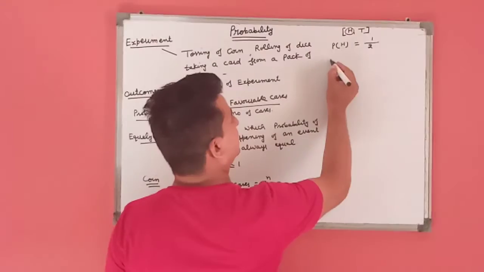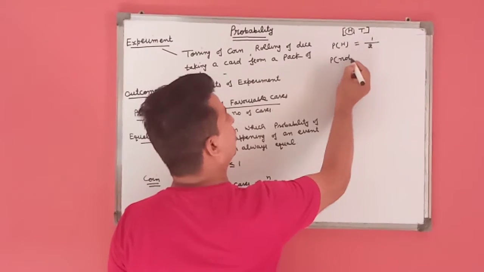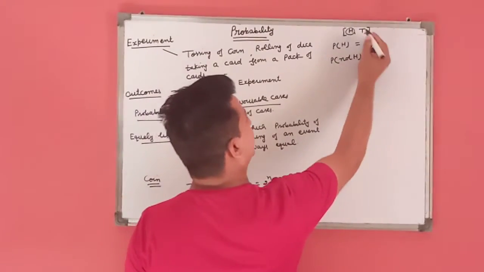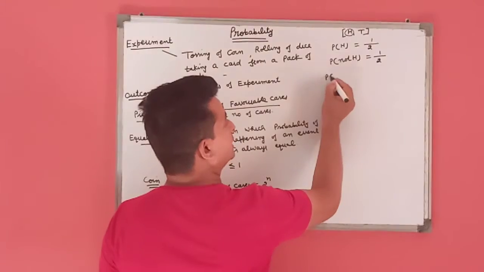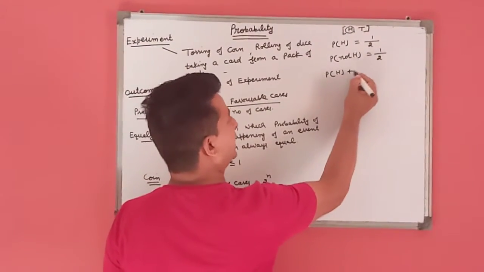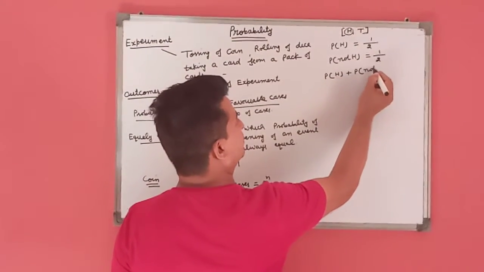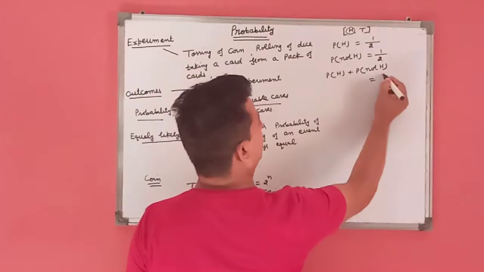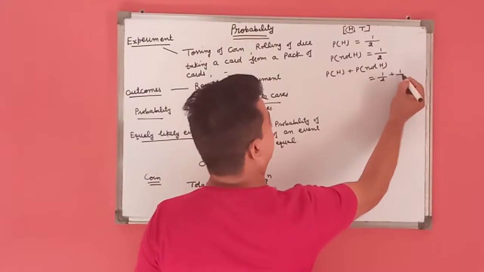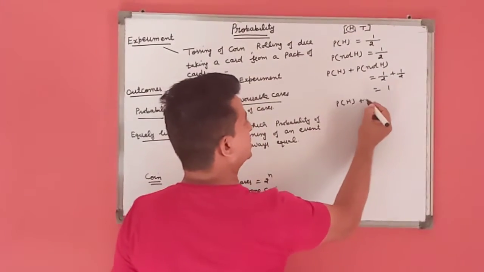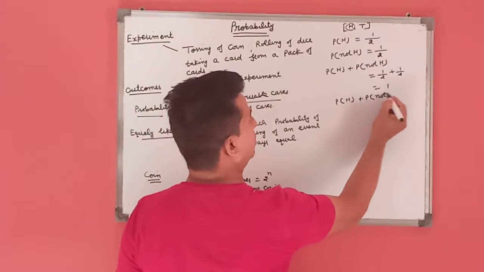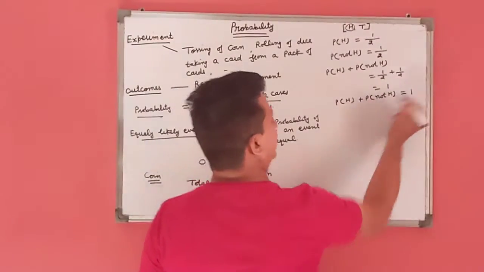If in this case we find the probability of not head, meaning tail, the probability of tail is 1 by 2. This means the probability of an event plus the probability of not the event is always equal to 1. That is, P(H) plus P(not H) equals 1.